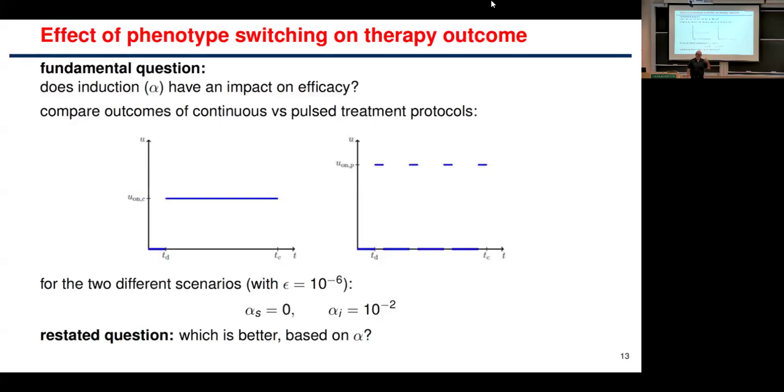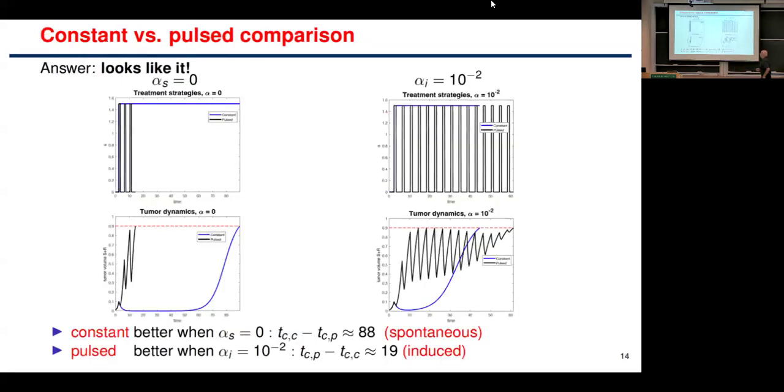If we ask that question, at least for this toy model, we get the following bottom line conclusions, and I won't go through the details. If alpha is equal to 0, in other words, if we don't have any induced resistance by the drug, if it's purely selective, purely Darwinian, in that case a constant therapy is better.